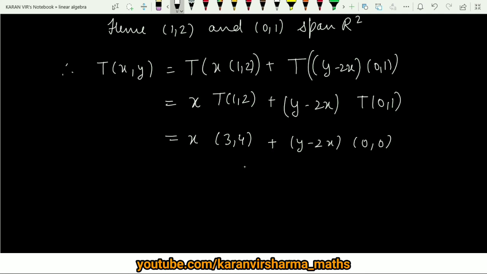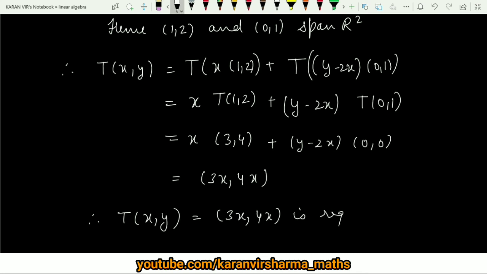On solving, this term will be 0 and here you will get (3x, 4x). Therefore there exists a linear transformation, T of (x, y), which is equal to (3x, 4x), and this is the required linear transformation. That is the way to calculate the linear transformation, and that is one of the applications of the theorem which we discussed in the last video lecture.